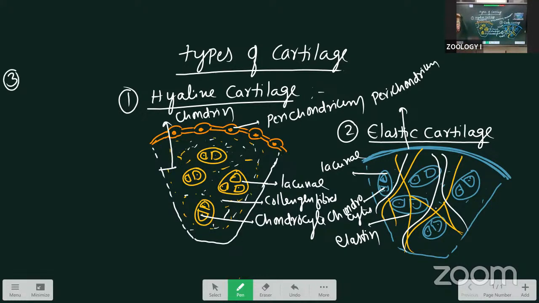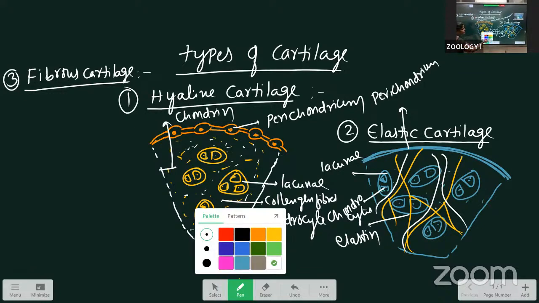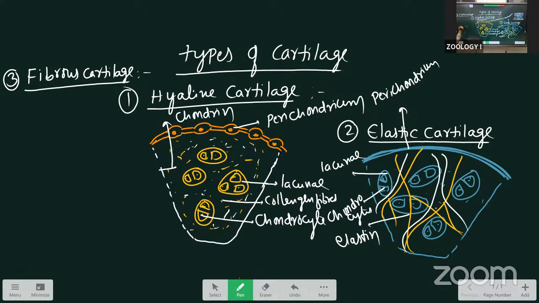Fibrous cartilage. In this, an abundance of collagen fibers is present. One more thing here: the perichondrium, the outer covering layer of the cartilage, is absent in this.